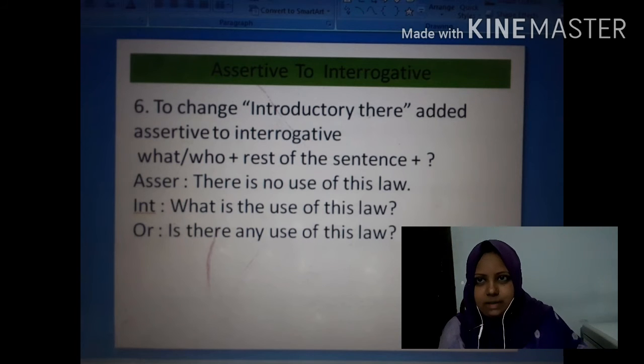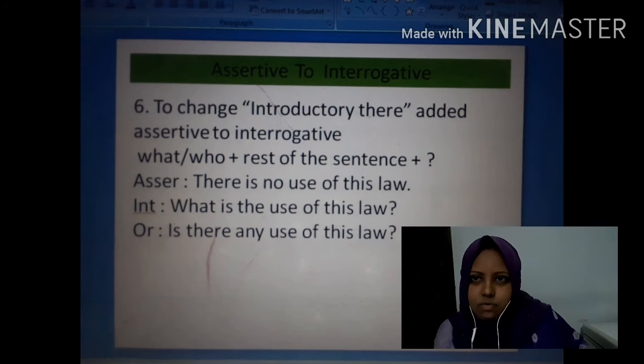You know what introductory there is? The sentences that start with there, that is called introductory there. If you get these kinds of sentences, then what will be the structure to change it into interrogative? The structure will be who or what plus rest of the sentence plus note of interrogation. Very simple. So the example is, there is no use of this law. Interrogative: what is the use of this law? And another example: is there any use of this law?